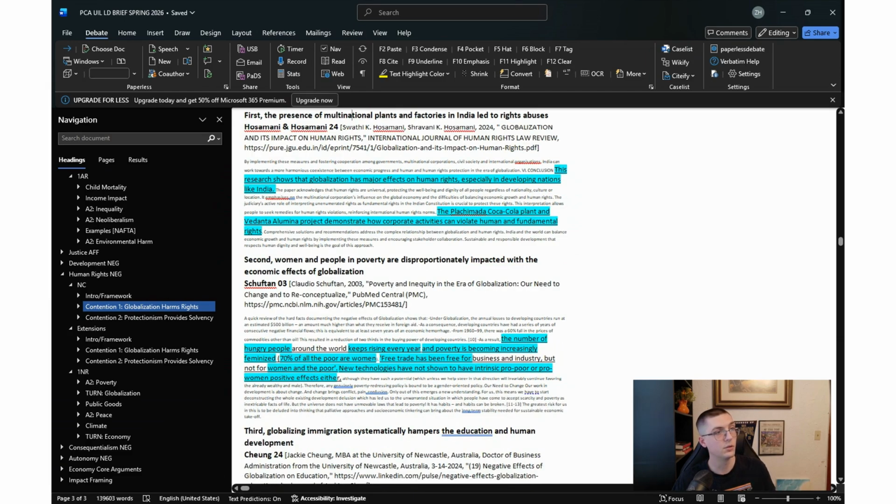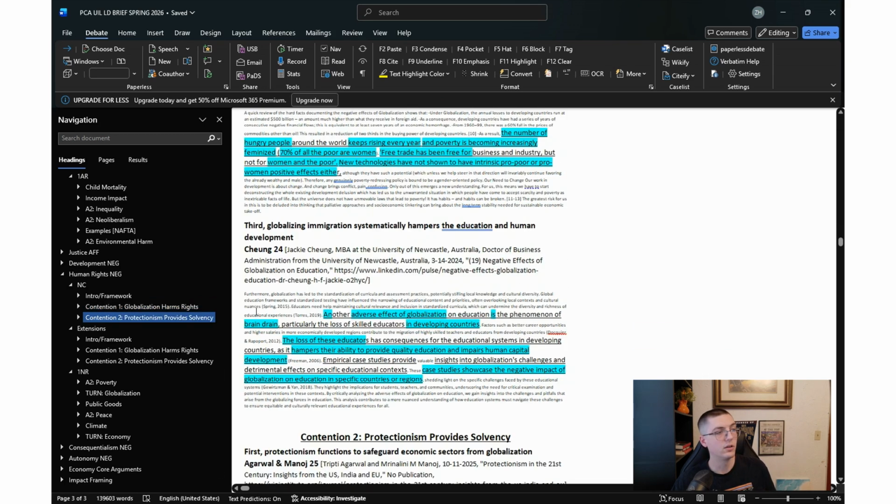And then the Shufton evidence in '03 highlights a staggering economic hemorrhage of developing countries losing $500 billion annually under globalization. The human cost is extreme. Poverty becoming feminized, specifically poverty becoming an unequal attribution to minority populations, specifically women. 70% of all the poor in developing nations in the world are women. This case argues that free trade has been free for industry, but expensive for women and for poor populations who are left behind as wealth concentrates to the top of these developing nations as opposed to the people of these developing nations, right?